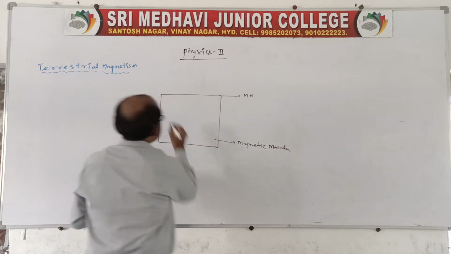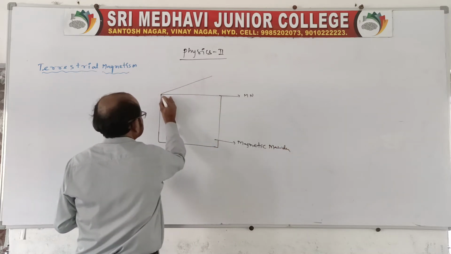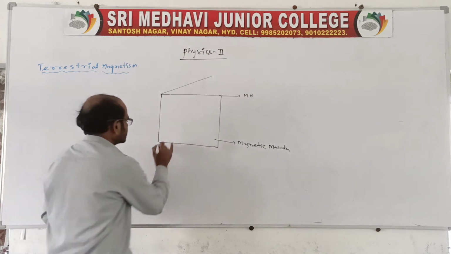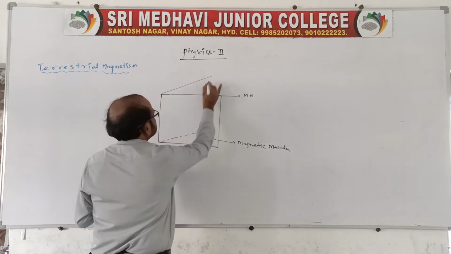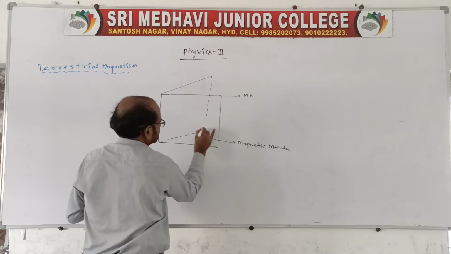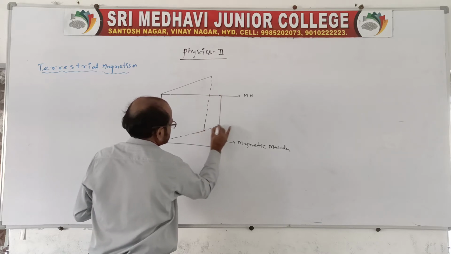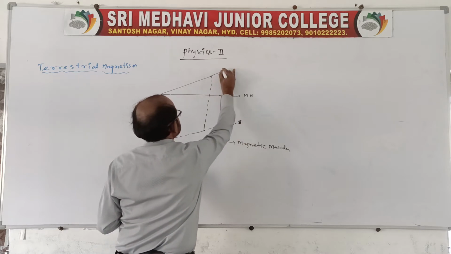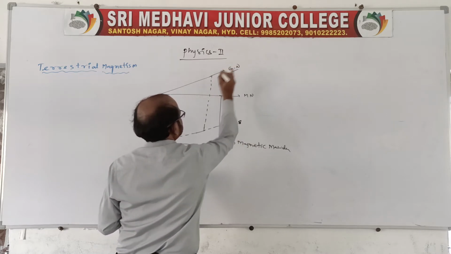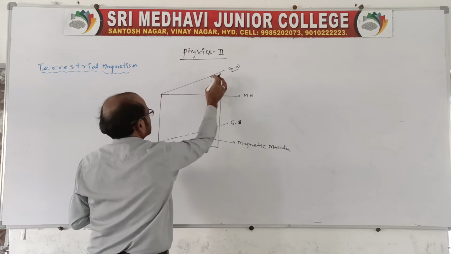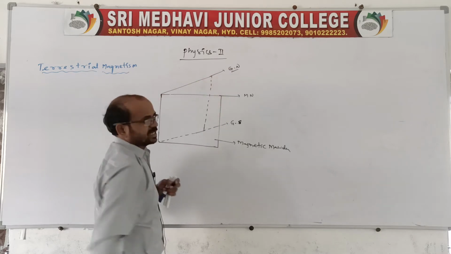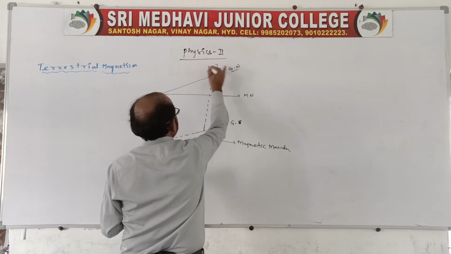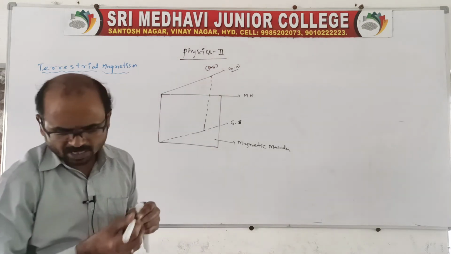Meridian it is. And here is another one you take, the geographical meridian, that is the earth component, right? You take the earth's geographical magnetic meridian. Yes, you say this is geographical south, and this is geographical north. So this we can call the earth magnetic meridian, or the horizontal component of the earth's magnetic field. BH we can also call the horizontal component of the earth's magnetic field.